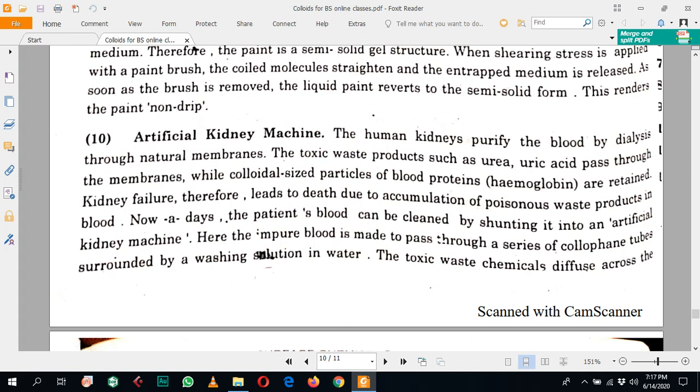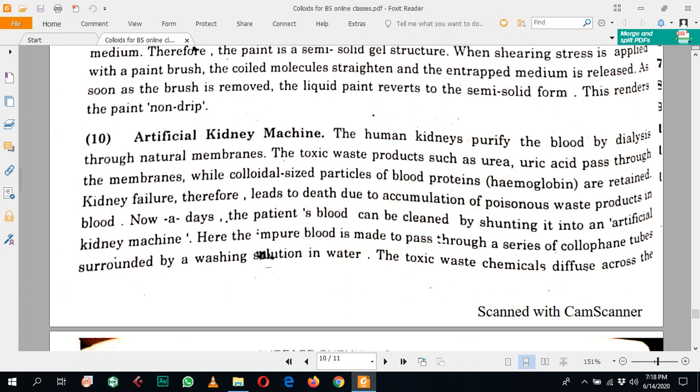But in the case of the artificial kidney machine, kidney dialysis, there are different types of semi-permeable tubes present in a solution of some cleaning material. The colloidal particles are retained by the semi-permeable membrane, the toxic substances are released from the blood, and the pure blood is again entered into our body by this machine.